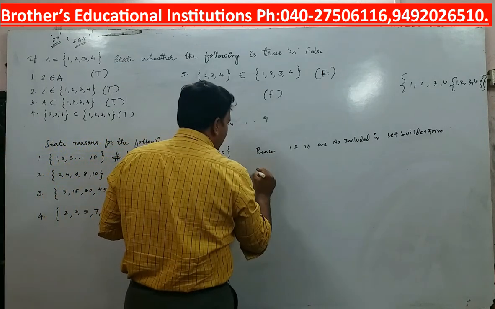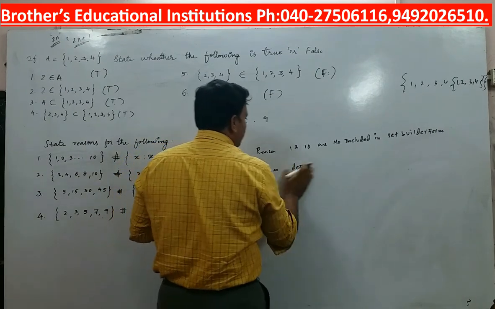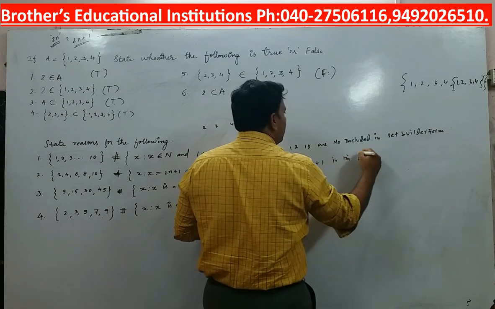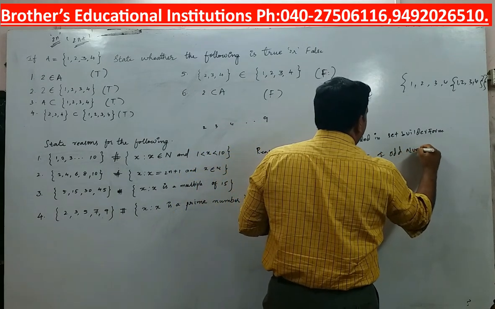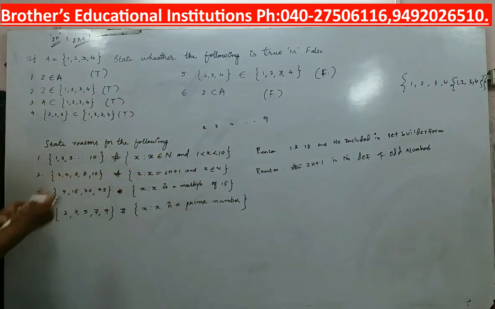And what will I write as the reason? Reason is the definition: x is equal to 2n plus 1 is the definition of odd numbers. This is the reason, right? You know already that they are not equal, but you have to state the reason.